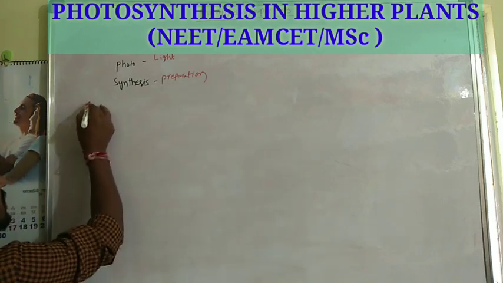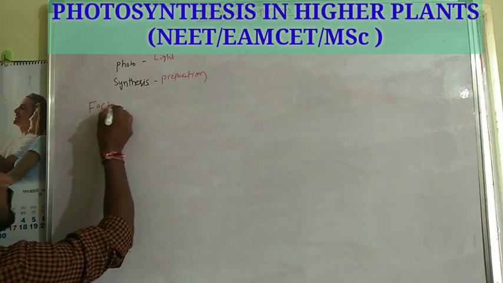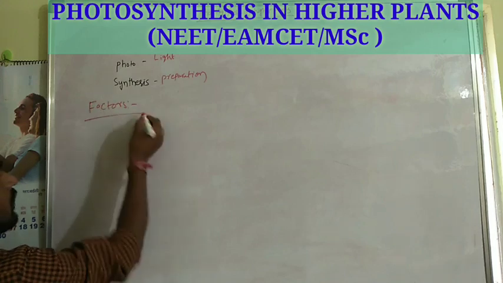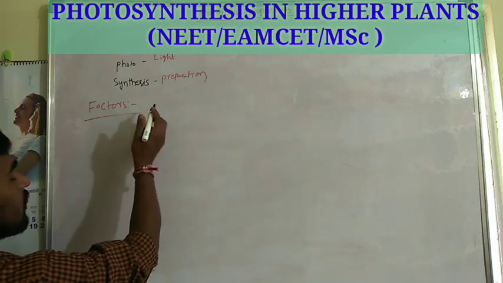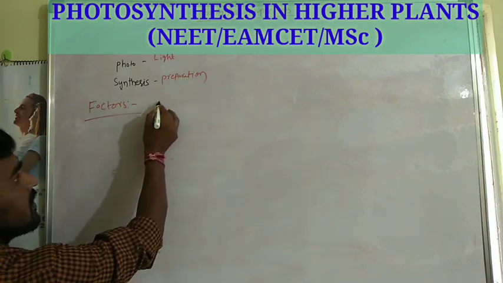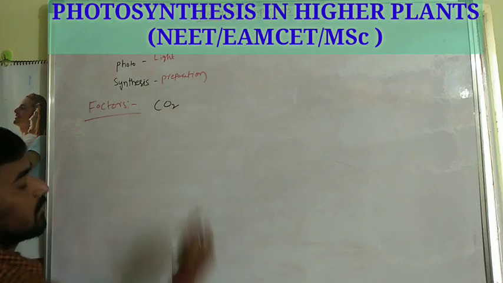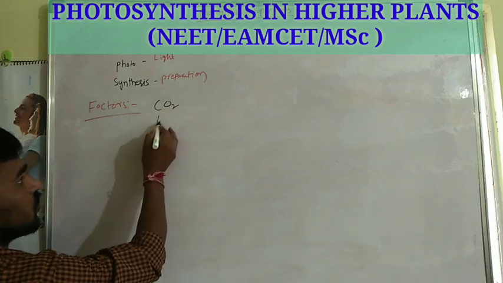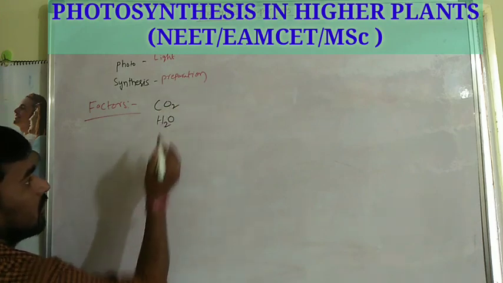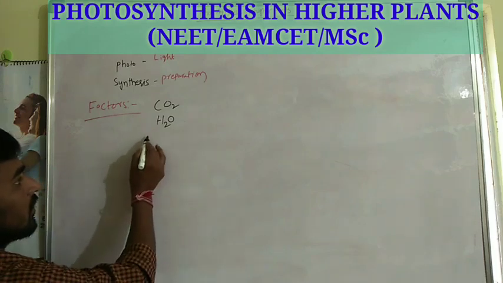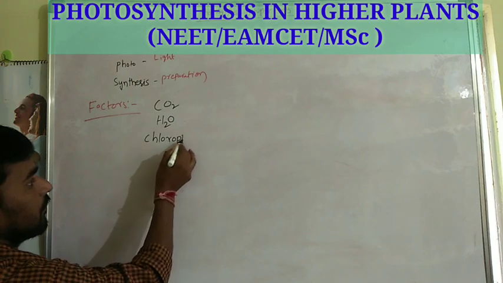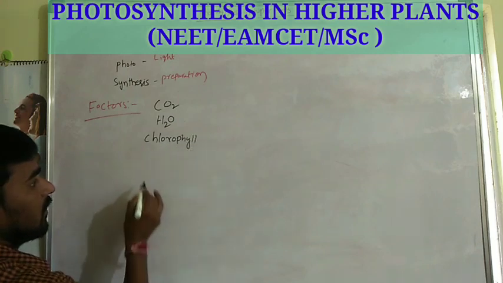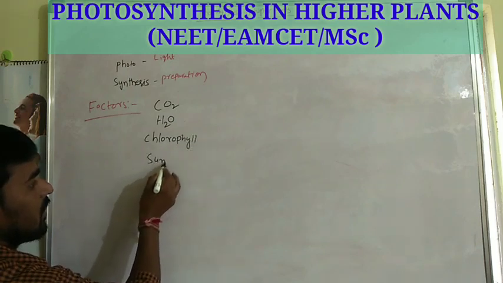The essential factors. What factors are essential for photosynthesis? The factors which are essential for photosynthesis are, the first one, CO2, carbon dioxide, H2O, water, and chlorophyll and sunlight.